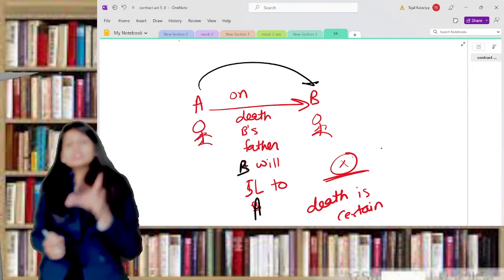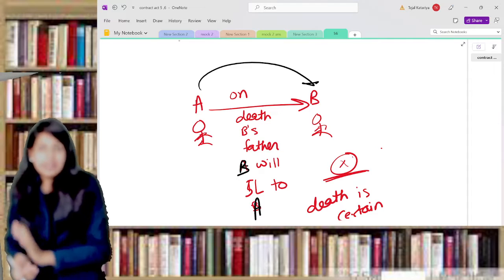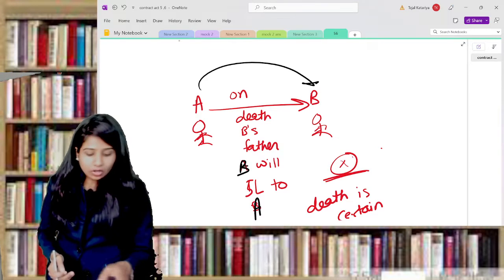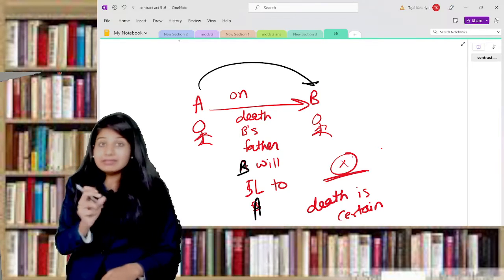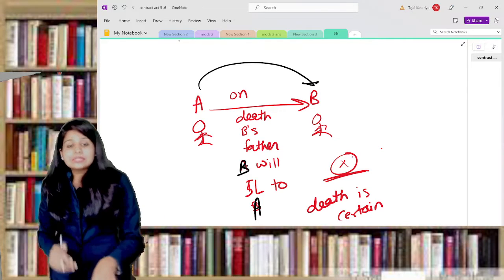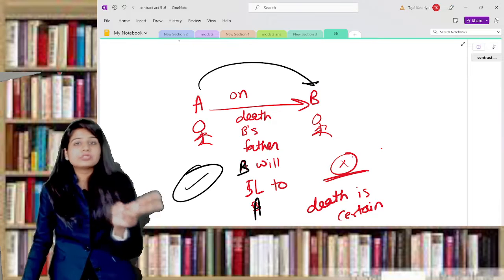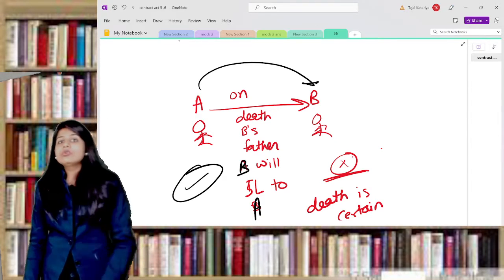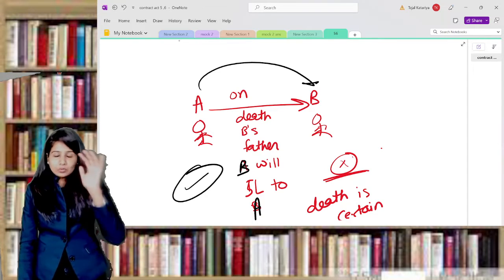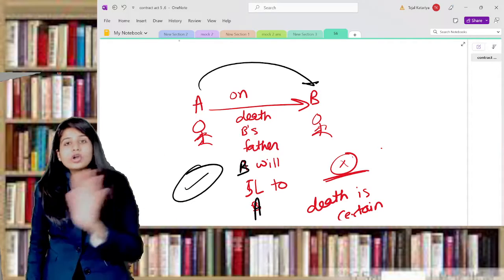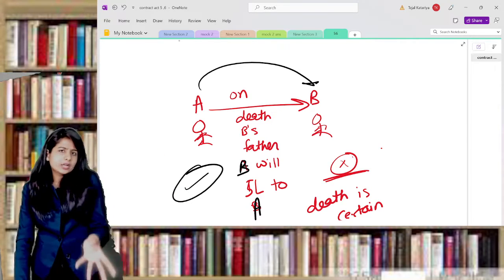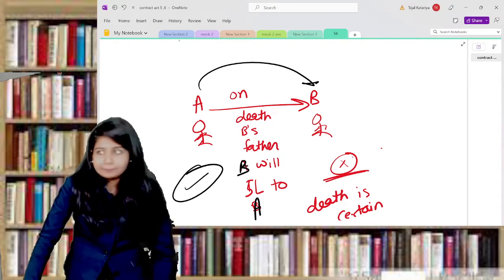So understand, in a contingent contract there has to be an uncertain event. In this situation, on the death of B's father, B will pay to A. This is uncertain, and that's why this is a contingent contract. I hope you understood the difference between the two examples. I'll give you another last example so that it will be very clear in your mind what is a contingent contract and what is not. You may get a case study based question in your exam.